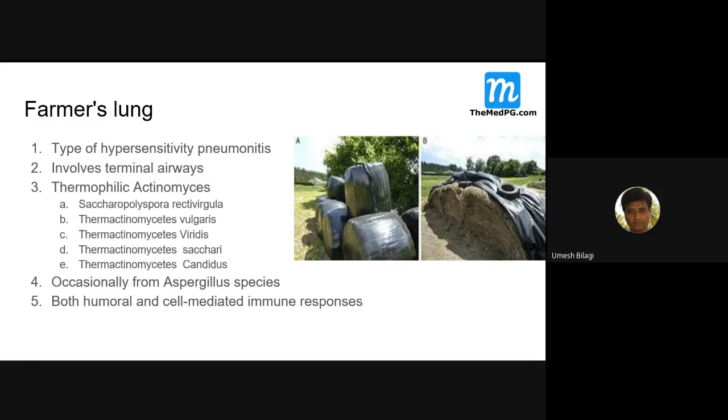These are the thermophilic actinomycetes, with about 5 species: Saccharopolyspora, Thermoactinomyces vulgaris, viridis, Saccharomonospora, candidus. This group can cause farmer's lung, and even occasionally Aspergillus species. Both humoral and cell-mediated immunity are responsible for farmer's lung.